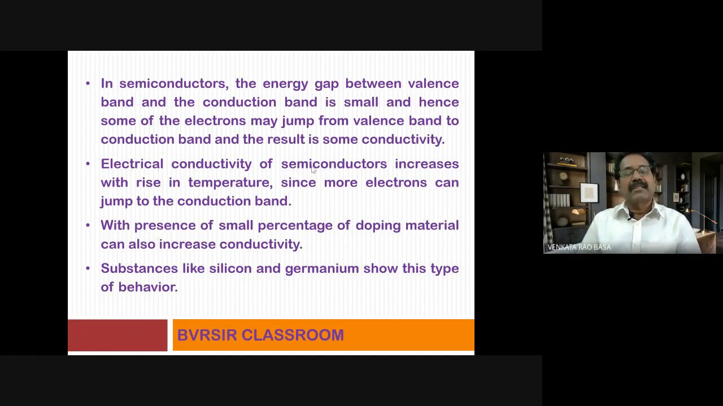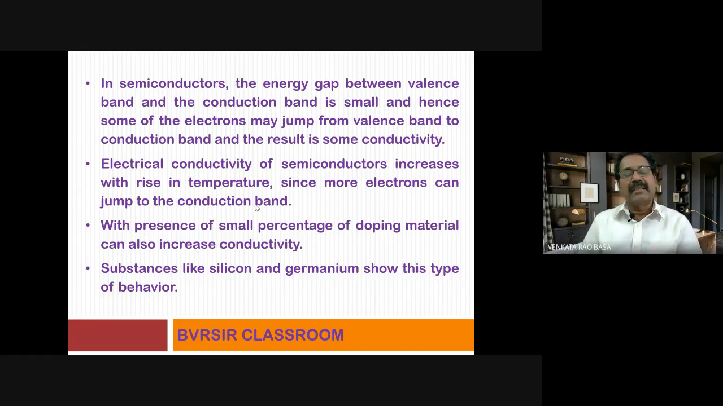The presence of a small percentage of doping material can also increase conductivity. Doping means addition of impurities. The impurity may belong to the third group, like boron, gallium, etc., or a fifth group element like phosphorus, arsenic, etc. Then also there is possibility of increase in conductivity. That type of conductivity is called extrinsic semiconductors. Again, extrinsic semiconductors are of two types, N-type semiconductors and P-type semiconductors. If you feel any difficulty, you can refer to the second part of my discussion.